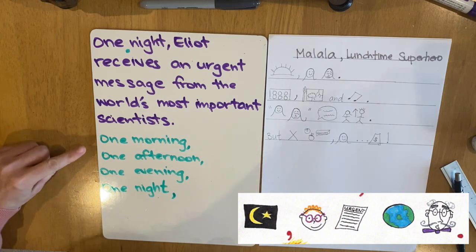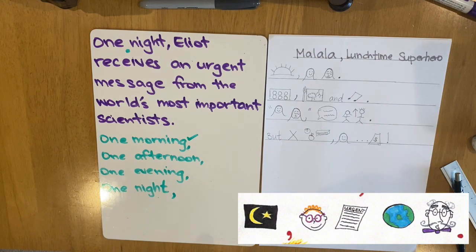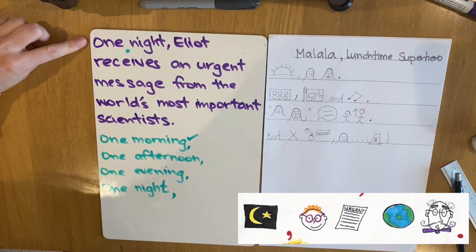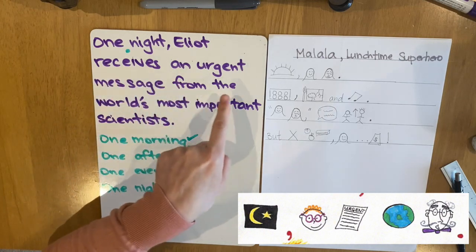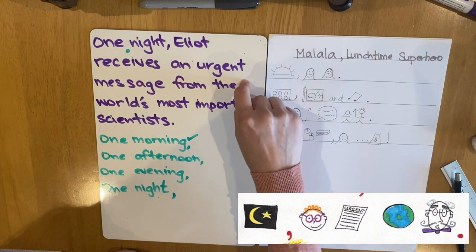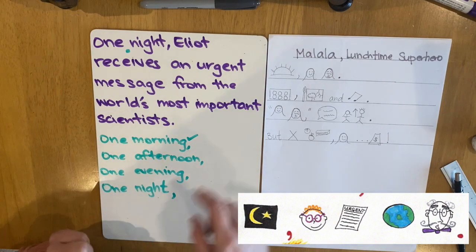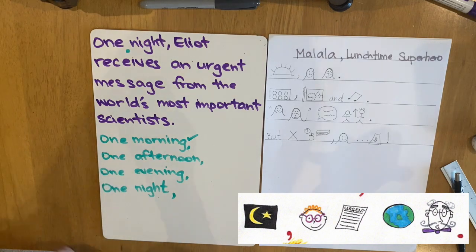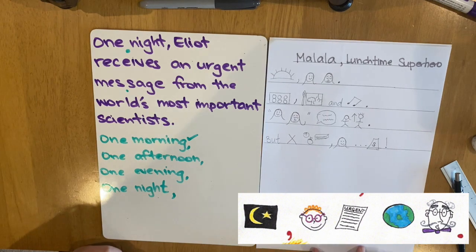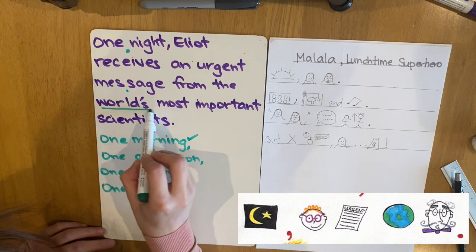So I'm going to choose one morning. That's my idea. One morning, Eliot receives an urgent message from the world's most important scientist. I'm going to keep the word urgent because I think that's a really good word to use in our story. I'm going to change message to text message because in my story, Malala receives the message on her phone. So I'm going to change that, but I'm going to remember that I just want to draw a picture on my piece of paper. Now, who does your character receive the message from?